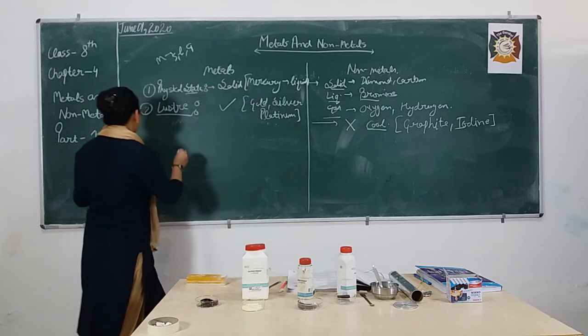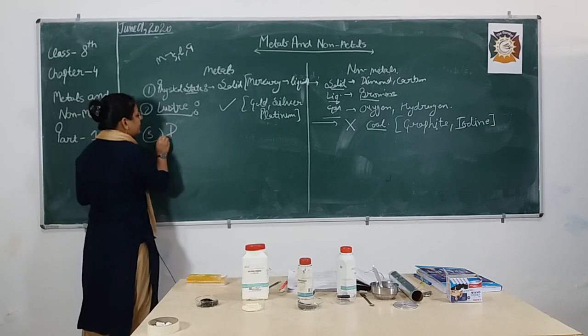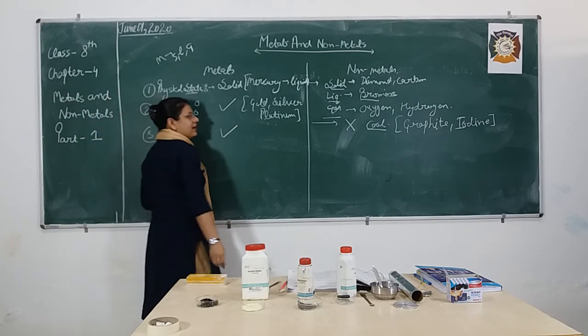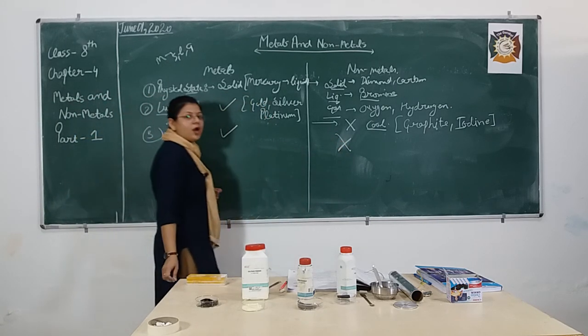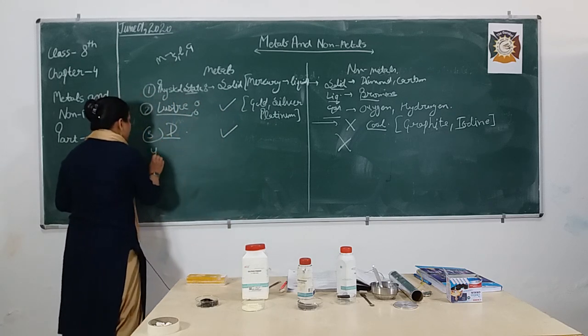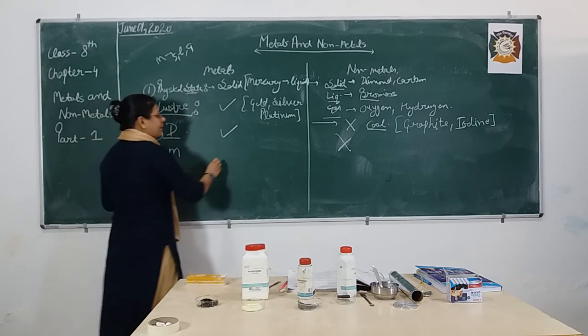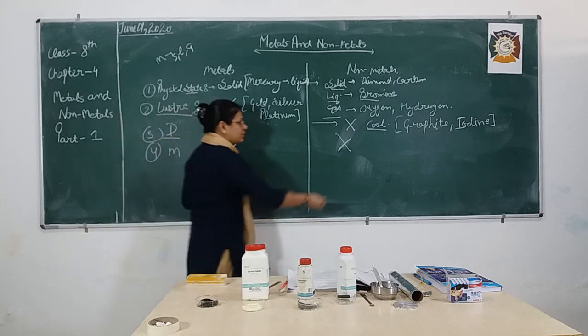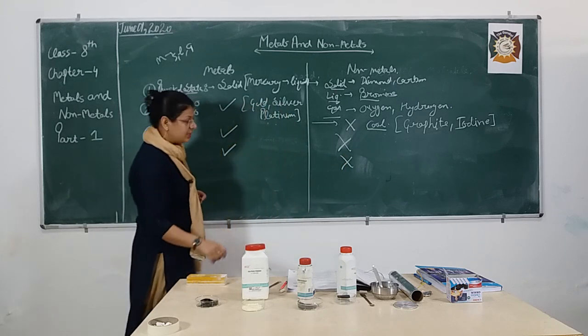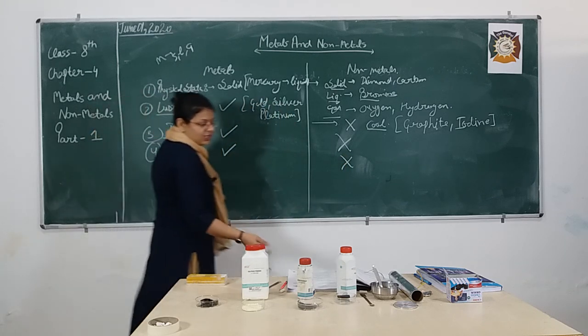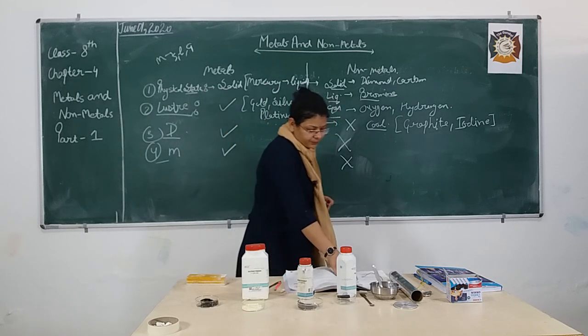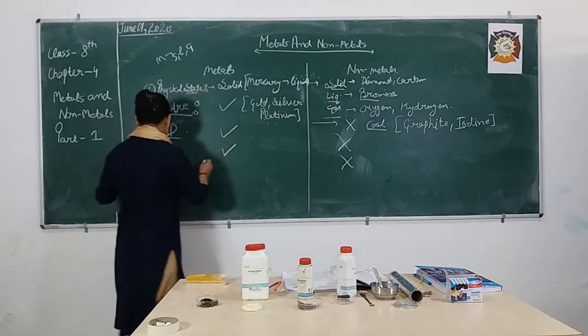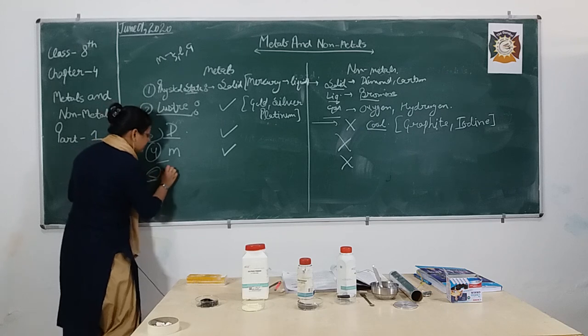Third is ductility. Metals are ductile, yes they are ductile. Non-metals are not ductile. Fourth, malleability. Metals are malleable in nature, non-metals not malleable in nature. And the next one is about hardness, already discussed.